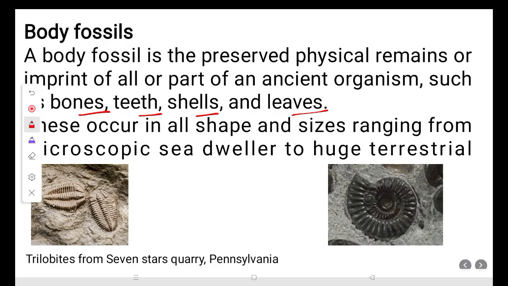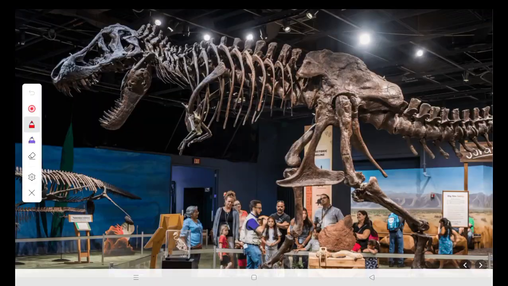Body fossil means the organism's presence should be there. Even the organism's impression, or the whole organism or any part of it, should be there. But this should be direct evidence of the organism. This is a body fossil in a museum.